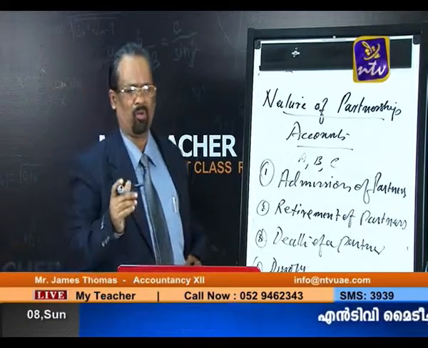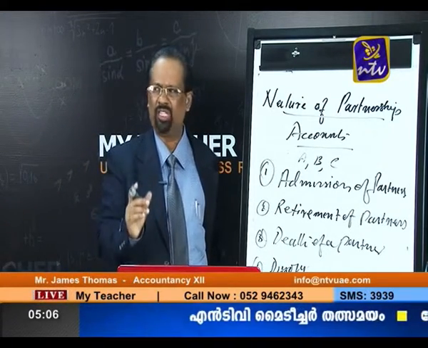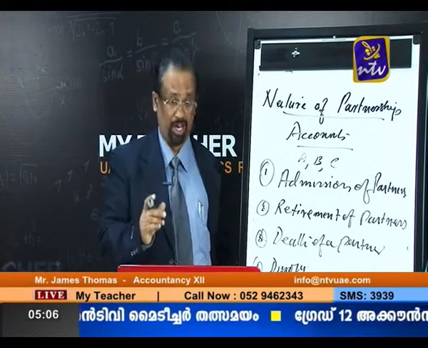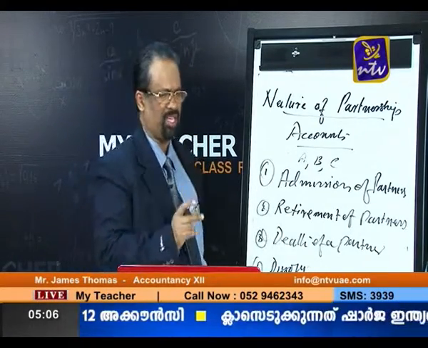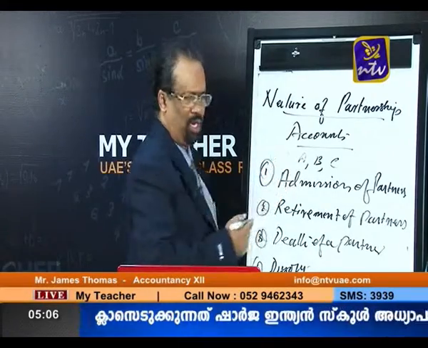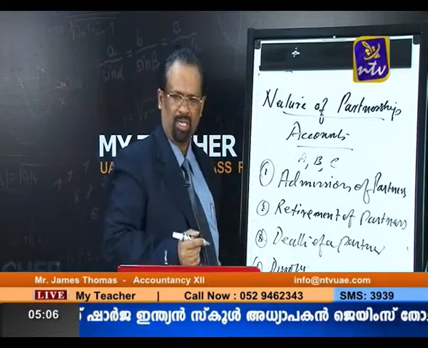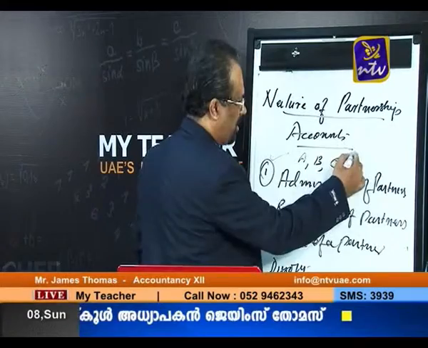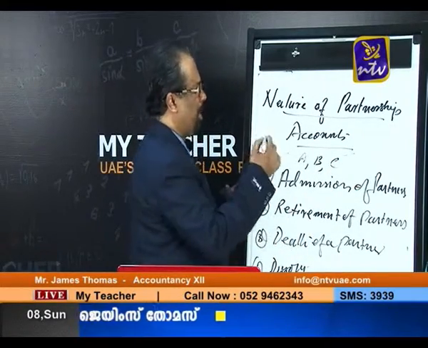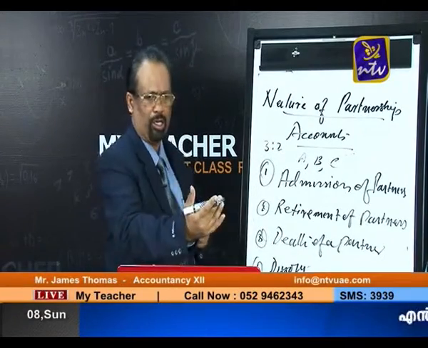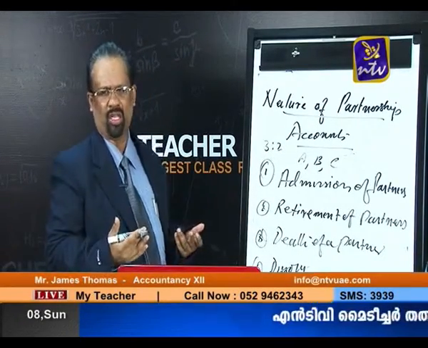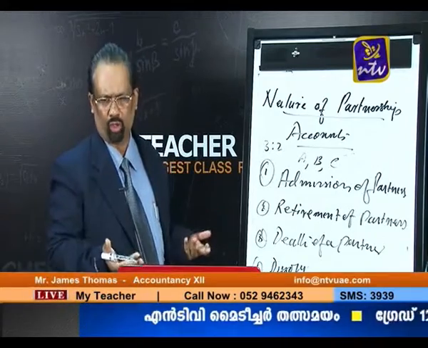Problem number one is that they are changing their existing ratios. The ratios are going to change. In our example, A and B are partners, and they are going to appoint a new partner, C. Their old ratio may be 3:2. When the new partner comes into the business, their ratio is going to change.